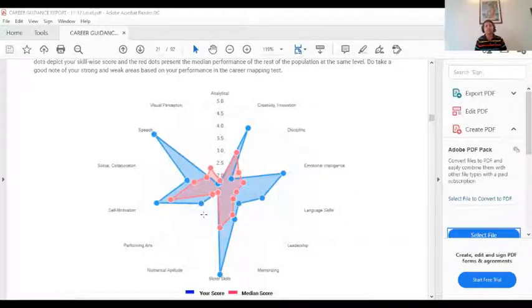Many times those views are not aligned to the student's skill profile or interest profile, but the parents want the children to do certain things in life. When you discuss with parents, they may try to steer your counseling in that direction, so you have to be a little careful.